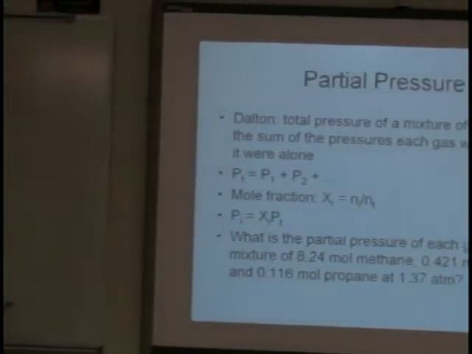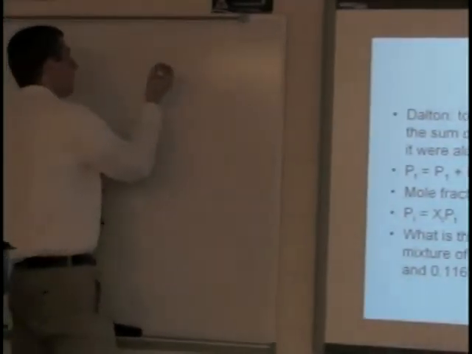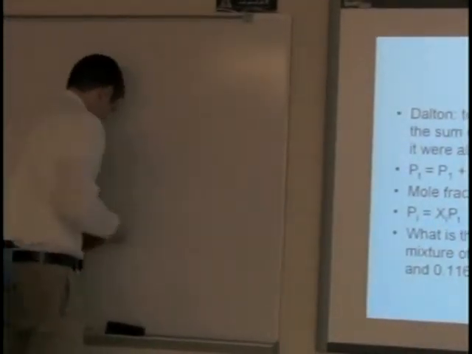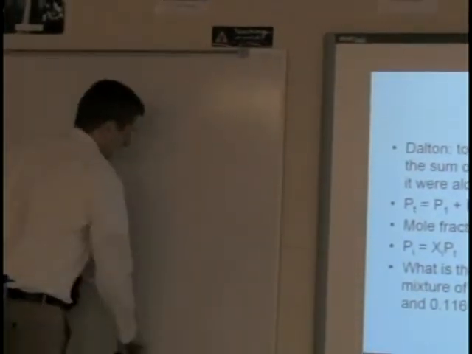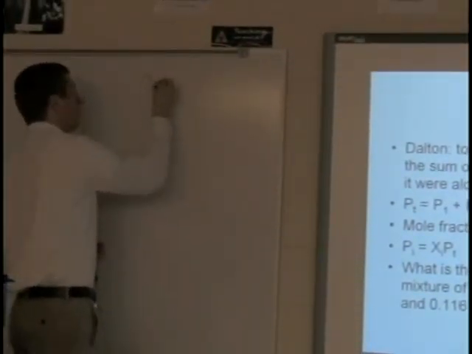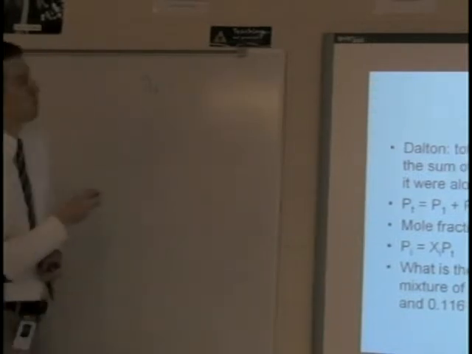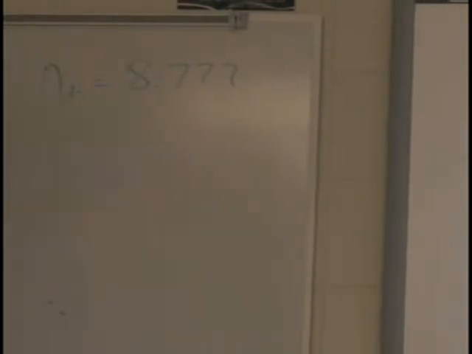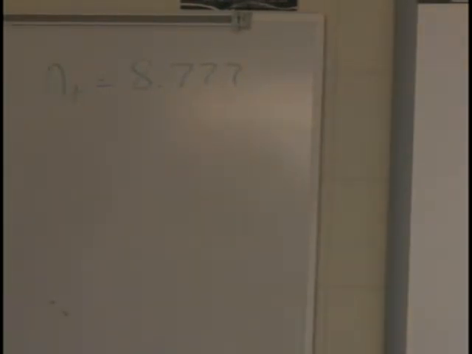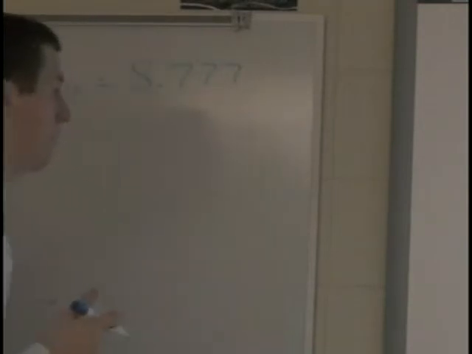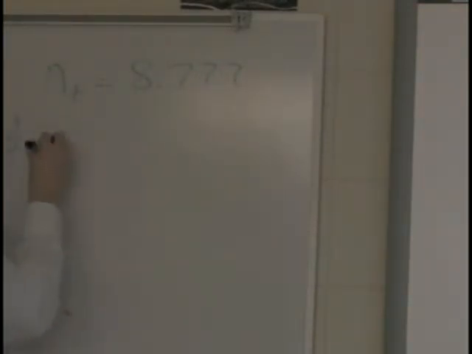First off, when I add up all those three amounts, my total number of moles equals 8.777. So there's my total number of moles. My next thing would be to look at my first gas, the methane. If I take 8.24 divided by 8.777, that will give me my mole fraction. In this case, the mole fraction for that is 0.939.